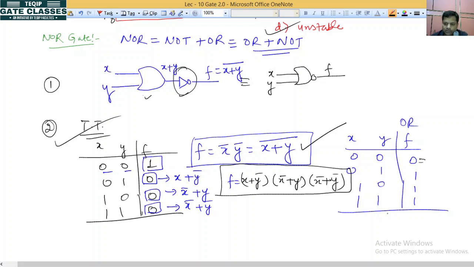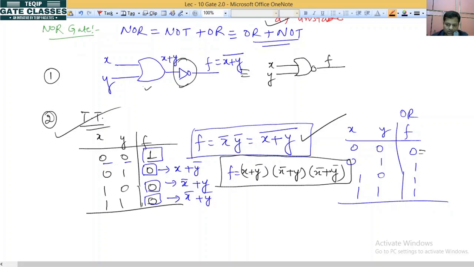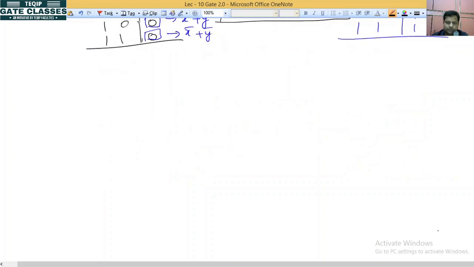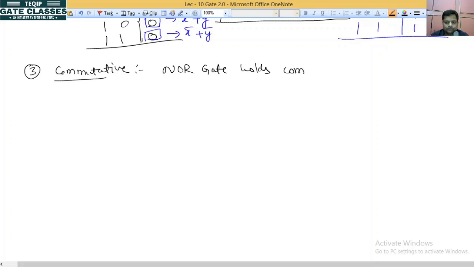Now the third point is whether it holds the commutative law or not. Third point, commutative law. I am going to write directly, you can check that. So NOR gate holds the commutative law. Okay. Fourth one, associativity.